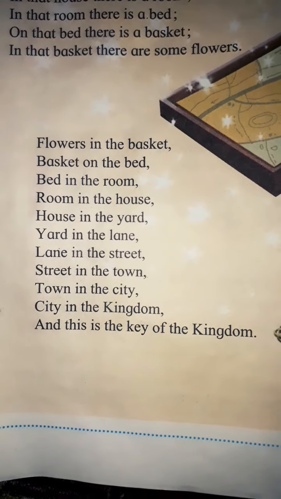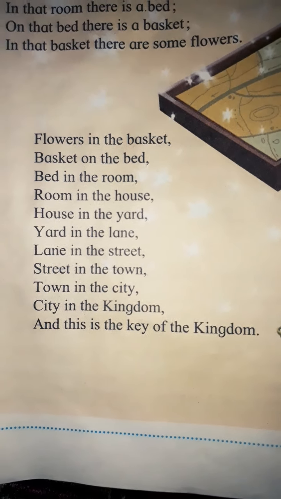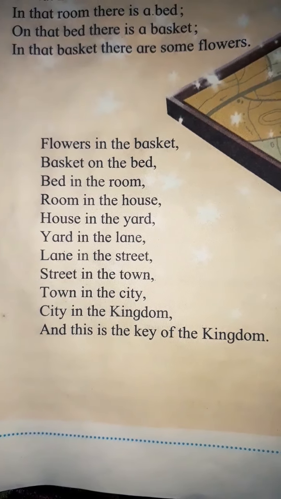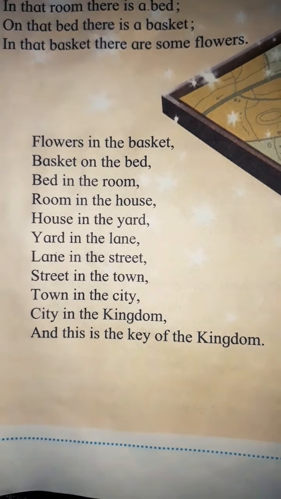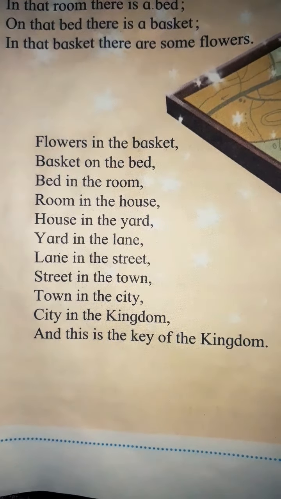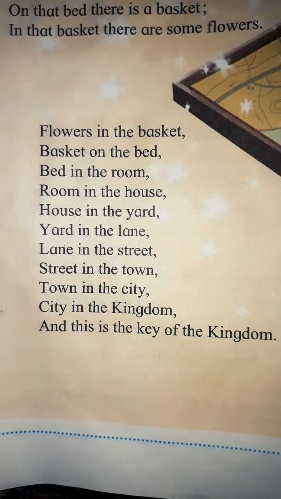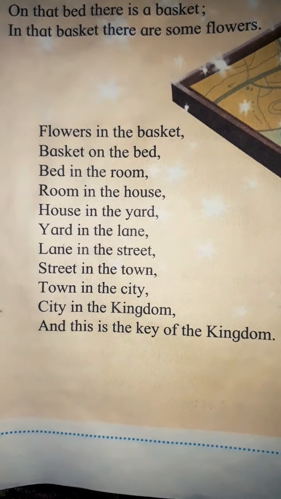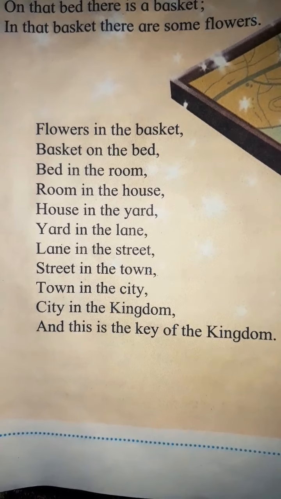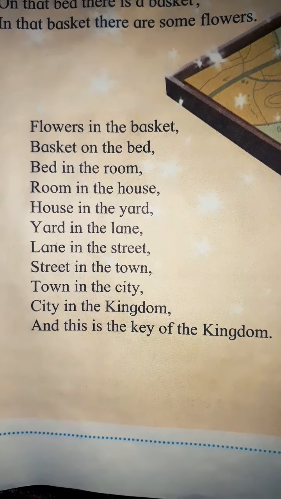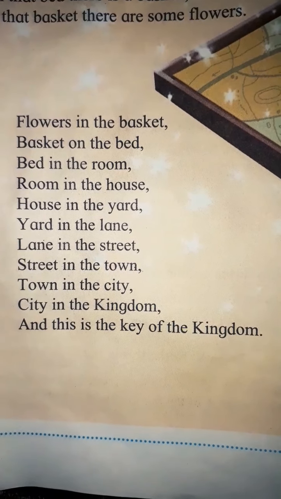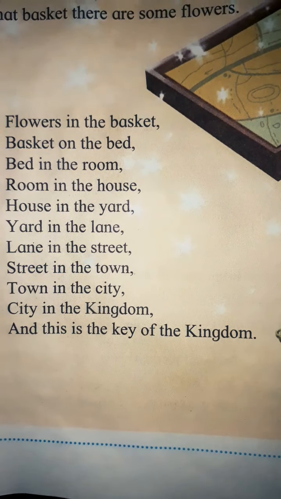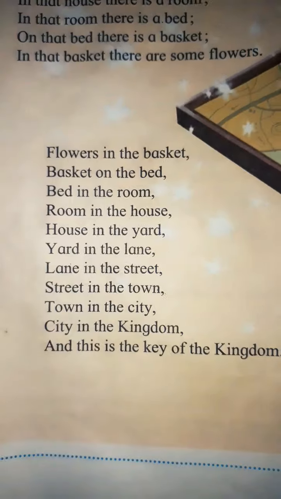Flowers in the basket. See, flowers are in the basket. And where is the basket? Basket is on the bed. And where is the bed? Bed in the room. Where is the room? Room in the house. House in the yard. Yard in the lane. Lane in the street. Street in the town. Town in the city. Again, see, city in the kingdom, and this is the key of the kingdom. Understood, students? Now I am going to just read this poem for you.